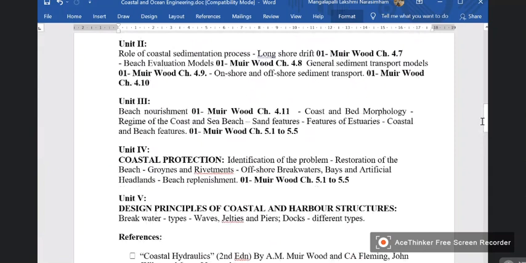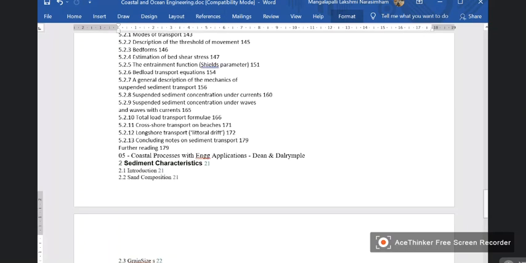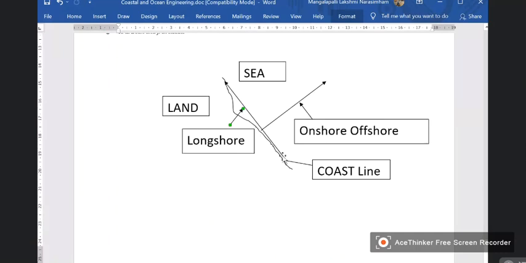Then beach evolution models. That means the beach line, the shoreline shifts, so how this movement takes place, those aspects we will also learn. Then the general sediment transport models. Here I told that there are two directions in which the sediment will be moving: one along the shore and the other onshore, offshore.